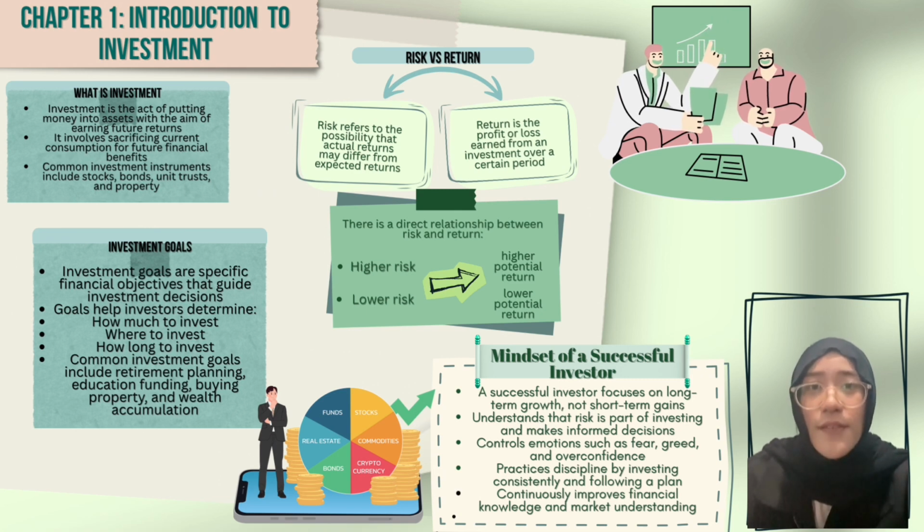Moving to investment goals. Investment goals are financial objectives that guide decisions such as how much, where, and how long to invest. Examples include retirement planning, education funding, buying property, and wealth accumulation. Lastly, investor mindset. Successful investors focus on long-term growth, understand risk, control emotions, stay disciplined, and continuously improve their knowledge.